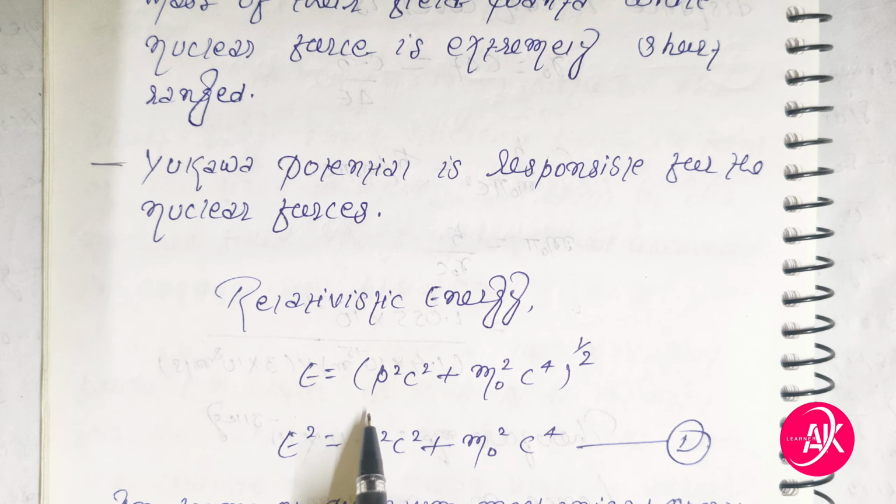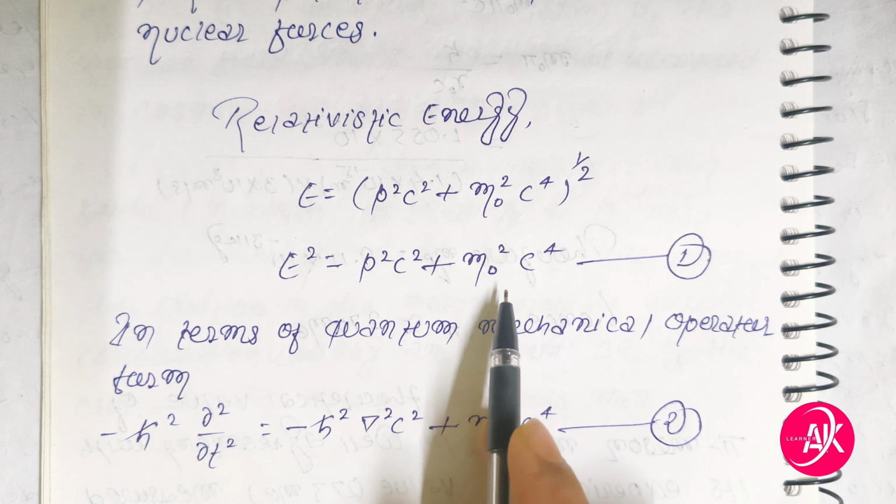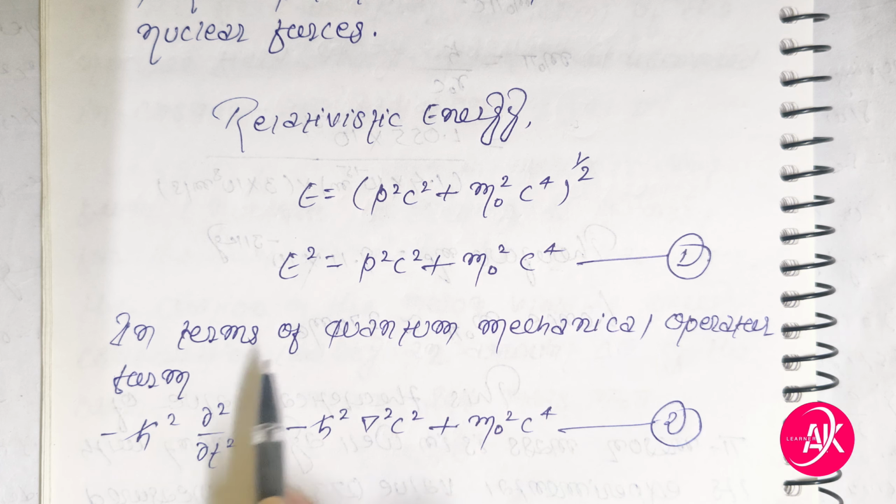Relativistic energy E is equal to p squared c squared plus m naught squared c to the power 4, all to the power half. This is equation 1, friends. In terms of the quantum mechanical operator form, minus h cut squared del squared by del t squared is equal to minus h cut squared del squared c squared plus m naught squared c to the power 4. This is equation 2, friends.